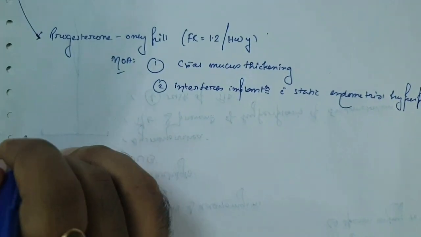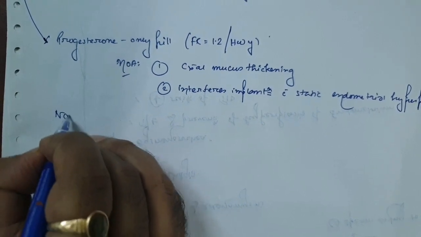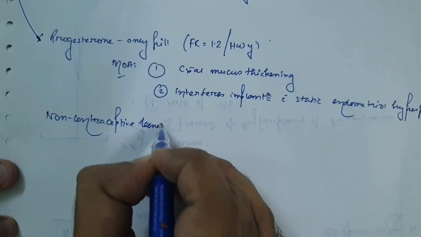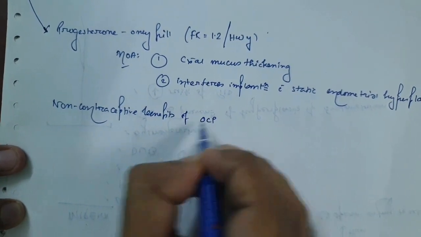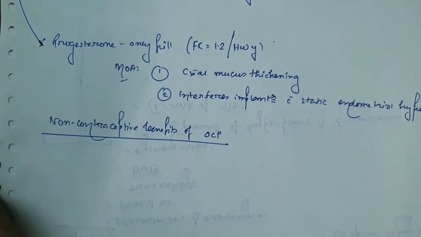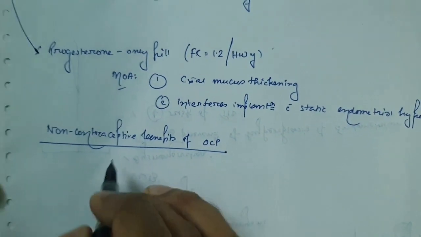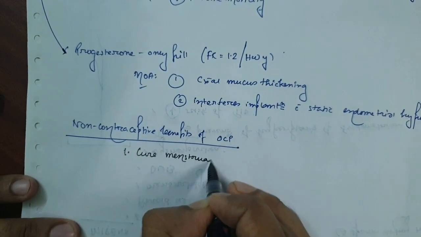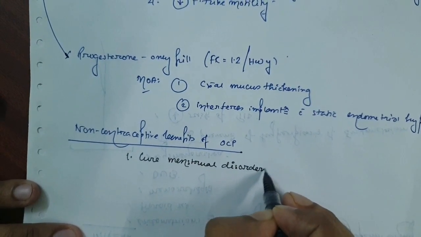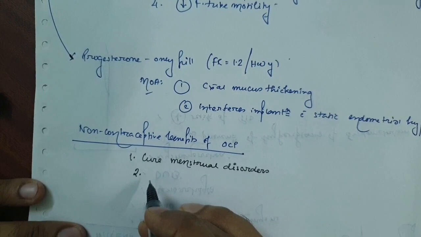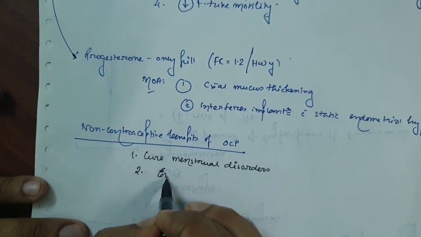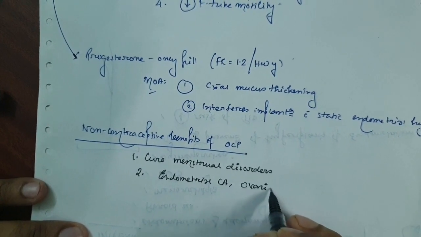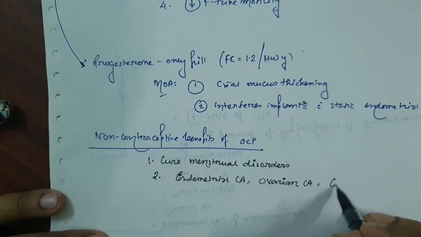Now, another important question in this section is non-contraceptive benefits of OCP. So, non-contraceptive benefits of the OCPs are: number 1, they cure menstrual disorders. Number 2, they protect against some cancers like endometrial CA, ovarian CA, or colon CA.